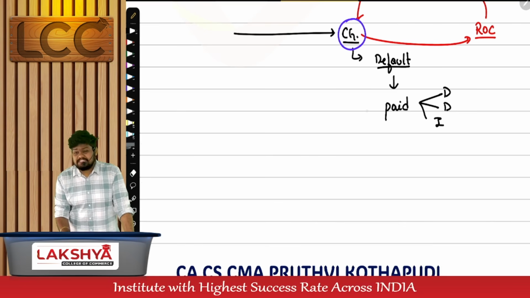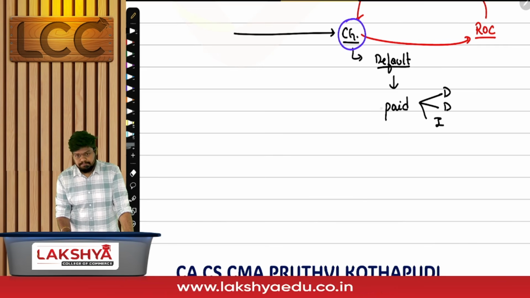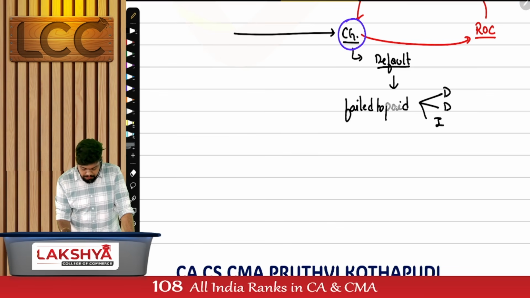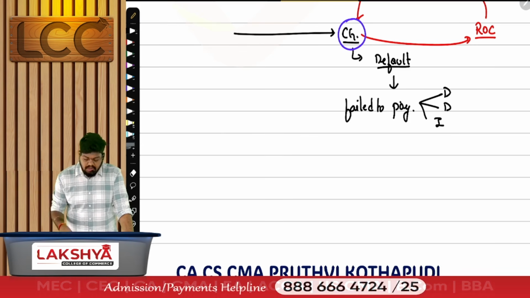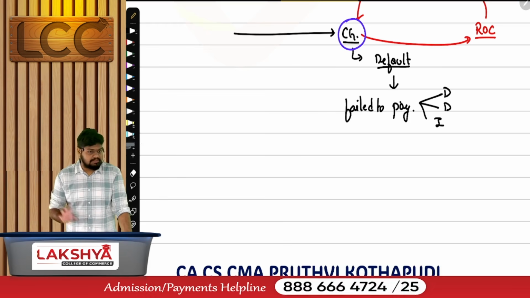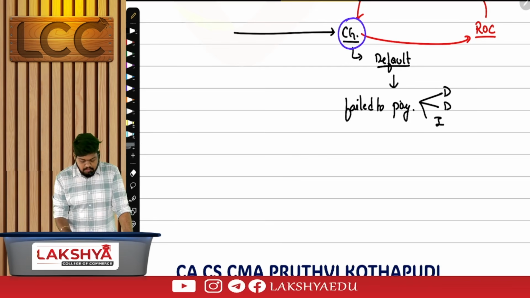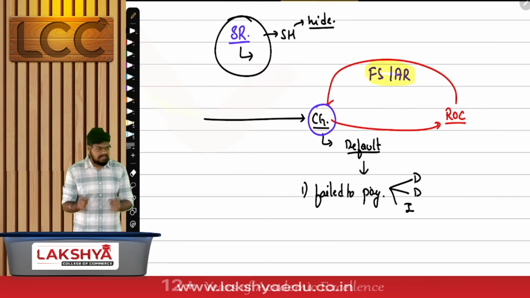When will it be considered as default? When the company has failed to pay. I'll give the negative sentence. When is it considered as default? When the company has failed to pay. Failed to pay what? Deposits or debentures or interest on such deposits or debentures. It is considered as a default. If it is default, will the CG give you approval? Think again. Last logic, last scenario.